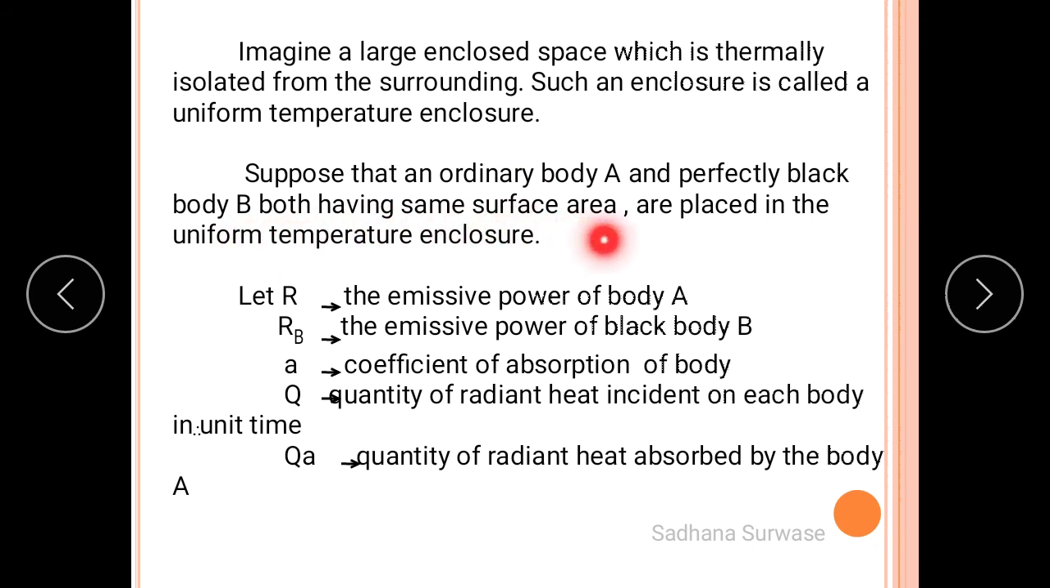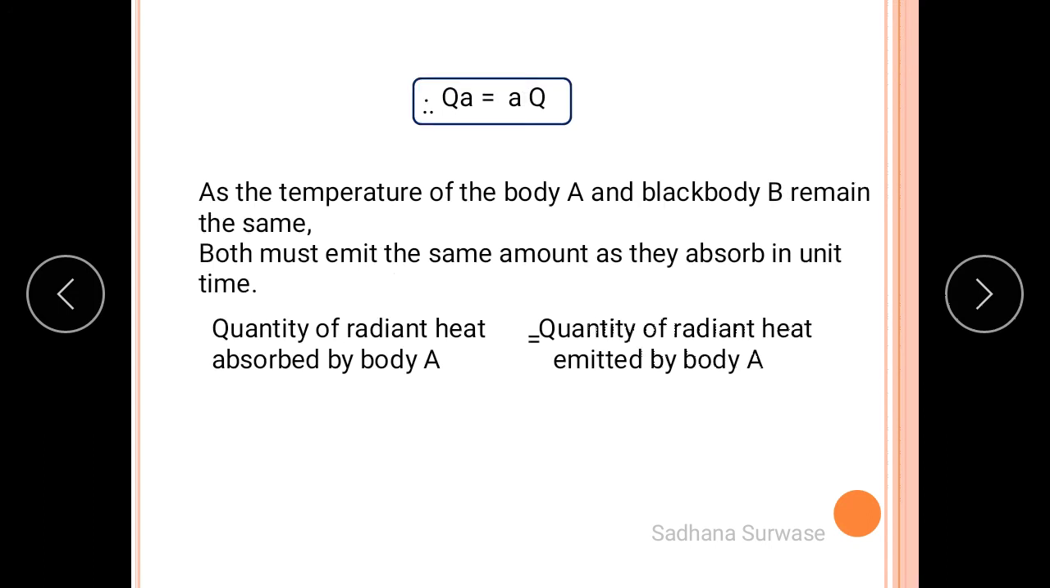Both have the same temperature and the same surface area, and they are placed in a uniform temperature enclosure. Okay. So let capital R be the emissive power of body A, that is the ordinary body. RB is the emissive power of the perfectly black body. Small a is the coefficient of absorption of the body. Q is the quantity of radiant heat incident on each body in unit time. And QA is the quantity of radiant heat absorbed by body A. So then we know that QA must be equal to a into Q.